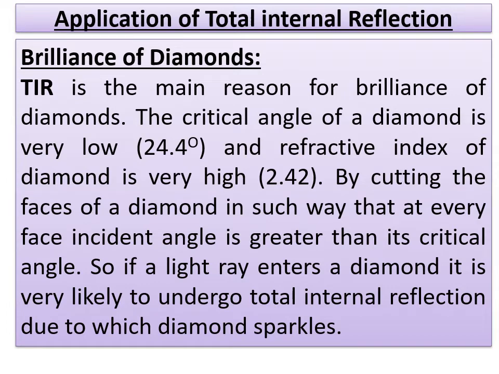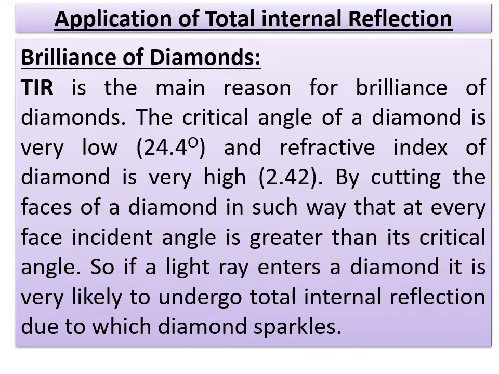So coming to the brilliance of diamonds. Here TIR, total internal reflection, is a basic cause for the brilliance of diamond. Already we have learned the definition. Whenever the angle of incidence is greater than the critical angle, a total internal reflection occurs. And one more thing, I hope you remember, whenever a light ray passes from a denser to a rarer medium, these are the conditions for total internal reflection. So keeping that in mind, we'll continue today's topic.